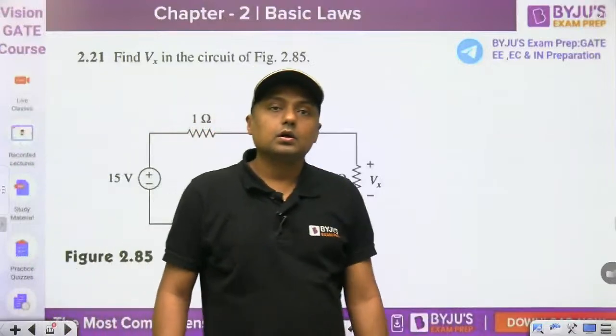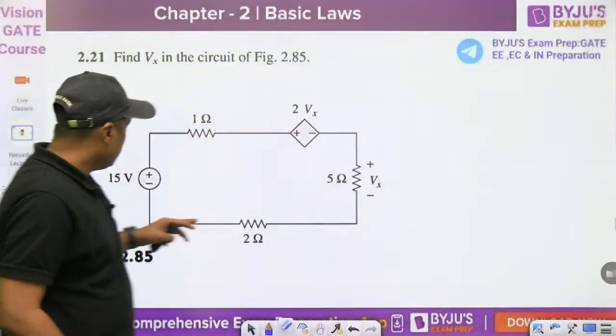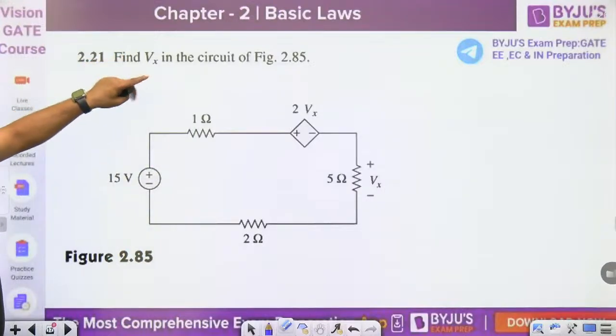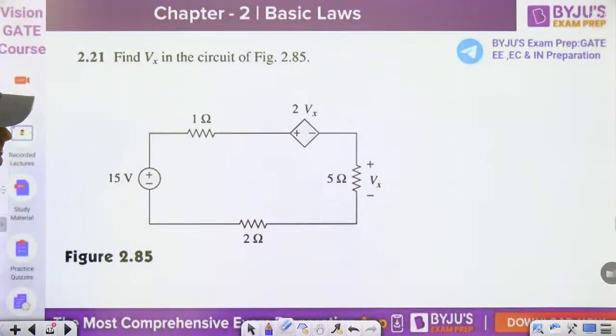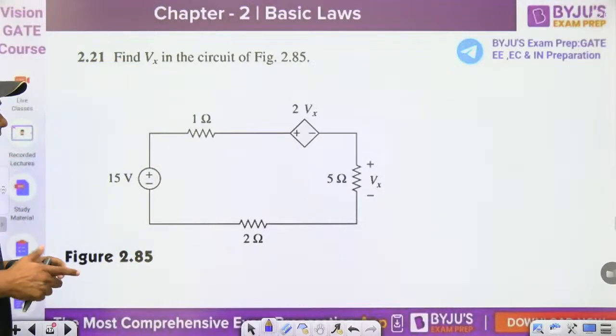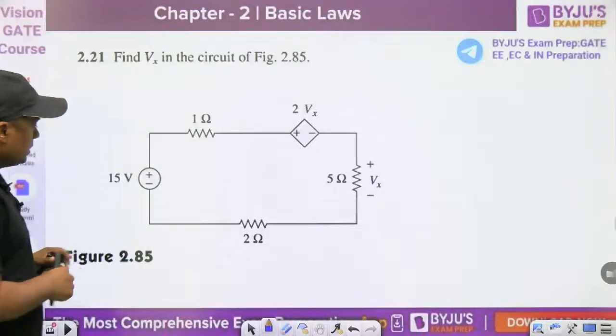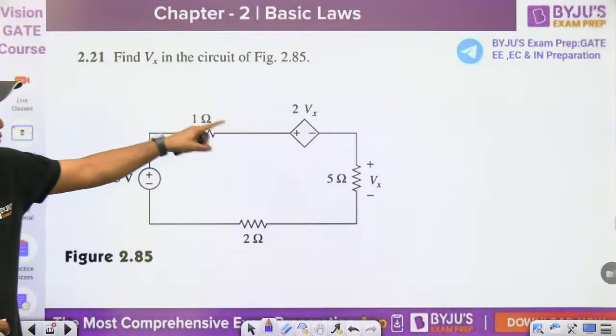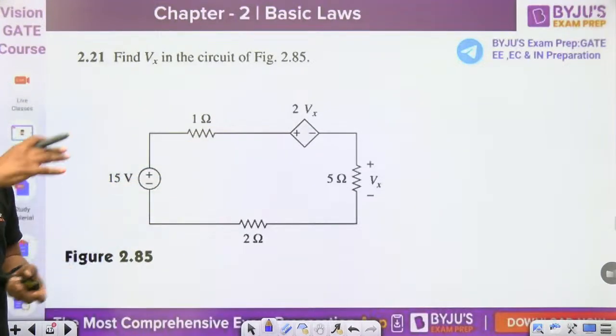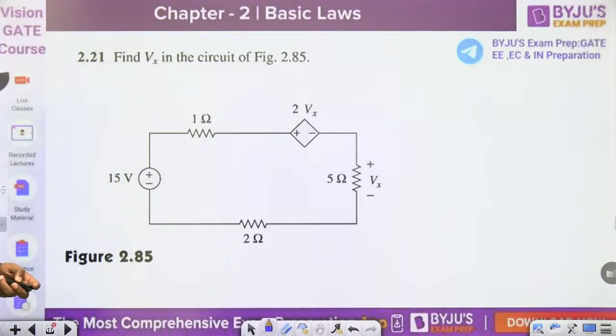Right. Now, this one. Find the Vx in the circuit of the figure. What is the Vx? Again we have a dependent source, and you have to find the Vx. This is the 15 volt battery, 1 ohm, 2 Vx, 5 ohm, 2 ohm. These all are in what? Series.